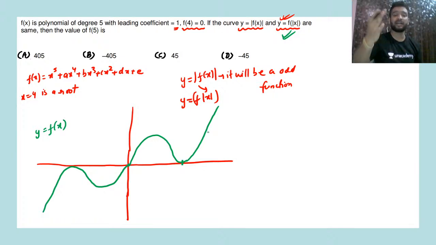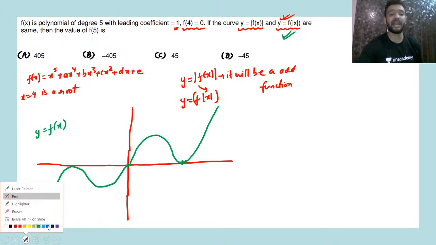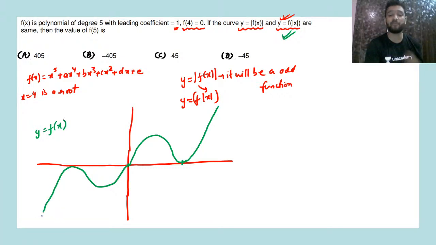That means the graph has to be like this. Otherwise, it won't be possible that mod of f of x and f of mod x are equal. The only possibility is that the graph will be like this.